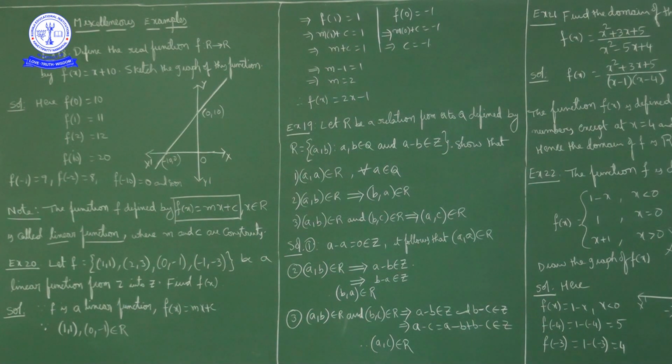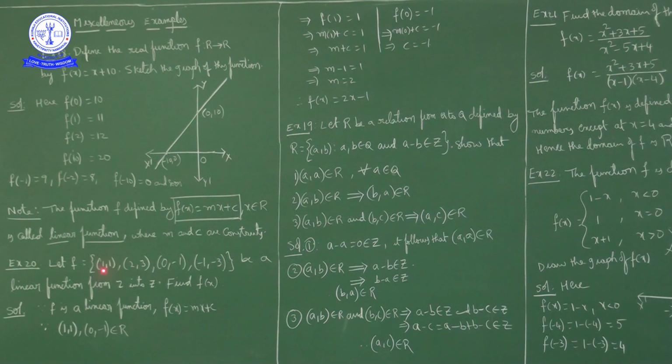What we just now discussed is that a linear function is of the form f of x is equal to mx plus c. Now here we have two unknowns, m and c. To find these two unknowns we require two conditions. Luckily here 4 conditions are given. What are the conditions given?